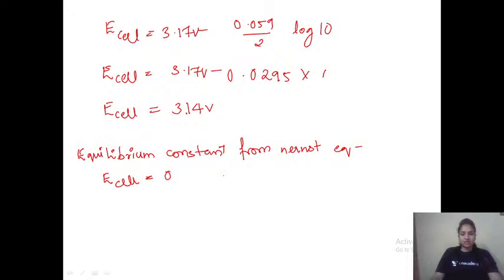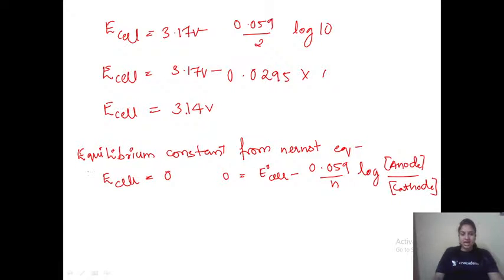What is the formula we now have? E cell is equals to E naught cell minus 0.059 upon n log of concentration of species at anode upon concentration of species at cathode. Now why have I written this? Because at equilibrium E cell is equals to 0. So in place of E cell, I will write 0.